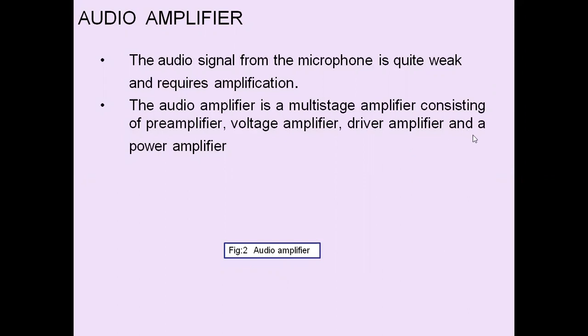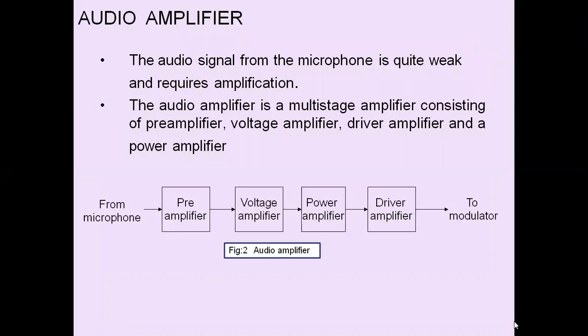Not only that, sufficient power level is to be increased, so we can apply to the power amplifier. So these are the number of multi-stage cascading stages that we have in audio amplifier. From microphone, output of the microphone is applied to the chain of the multi-stage amplifiers before applying it to a modulator.